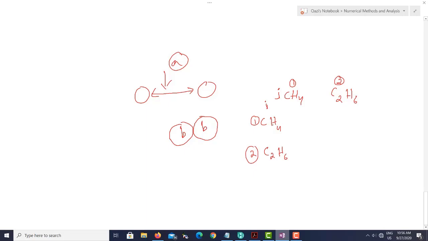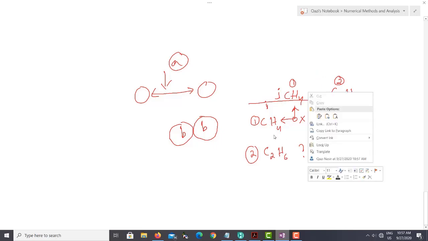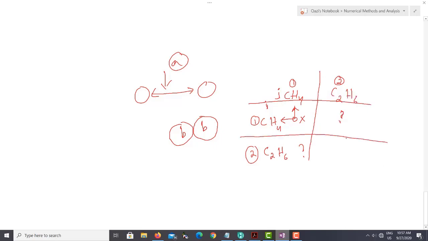If I ask you, is there any interaction between I1 and J1? I1 and J1 mean similar molecules. If they are similar molecules, then there is no interaction between the molecules. But if I ask, do you have any interaction between I1 and J2? Definitely you have some kind of interaction here because they are different molecules. Similarly, is there interaction between J1 and I2? Definitely, there are two different molecules. But if you say this is like a graph, like a table, like you can say here like this.